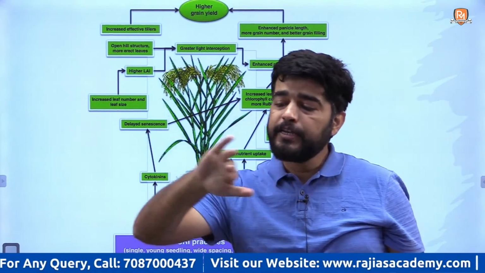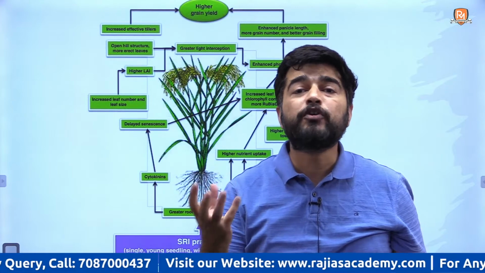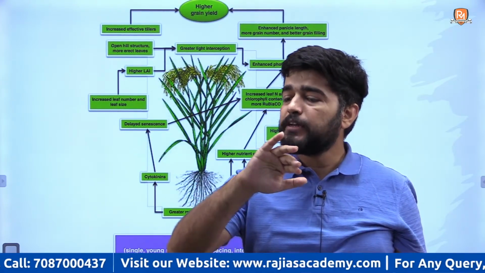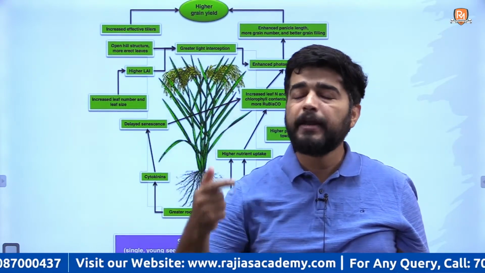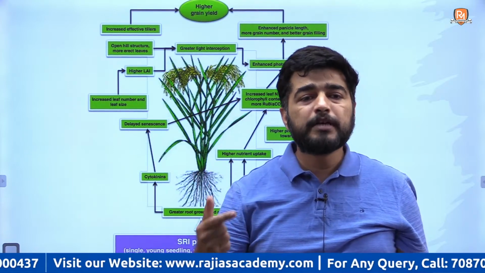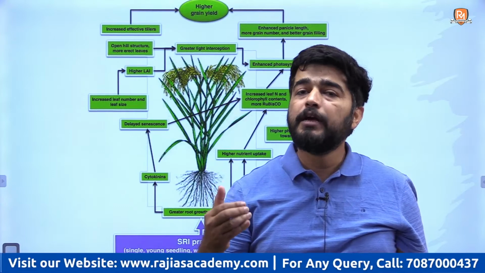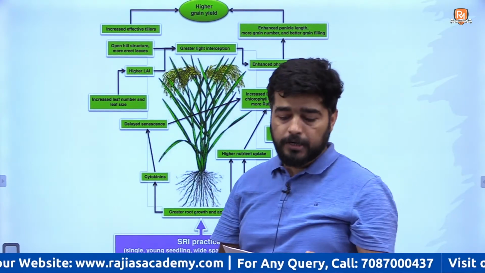We are not flooding the fields. There is no standing water in the field. The soil is moist. So if there is no flooding, there is exchange of gases between soil and atmosphere. So oxygen is available, which means energy will not be spent on aeration. Getting my point or not?